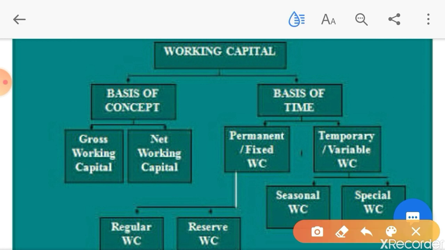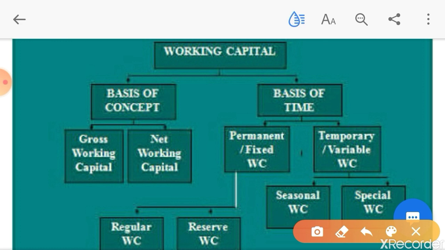Then we have temporary working capital. They can be studied as seasonal working capital and special working capital. Now, what is seasonal working capital? It is the working capital, or you can say the extra working capital, which is required during a particular season. See, there are so many businesses and they are seasonal in production.